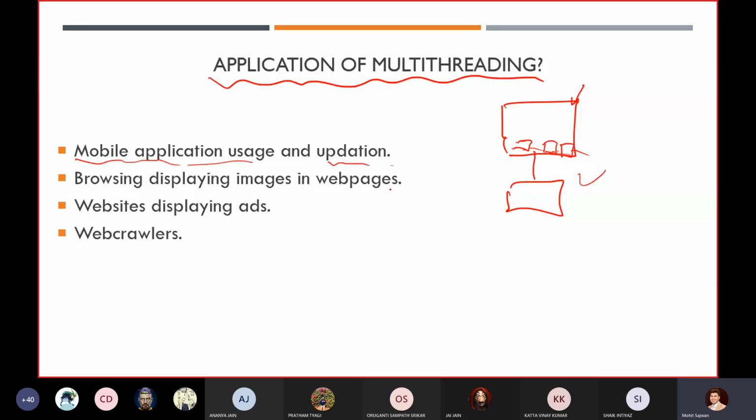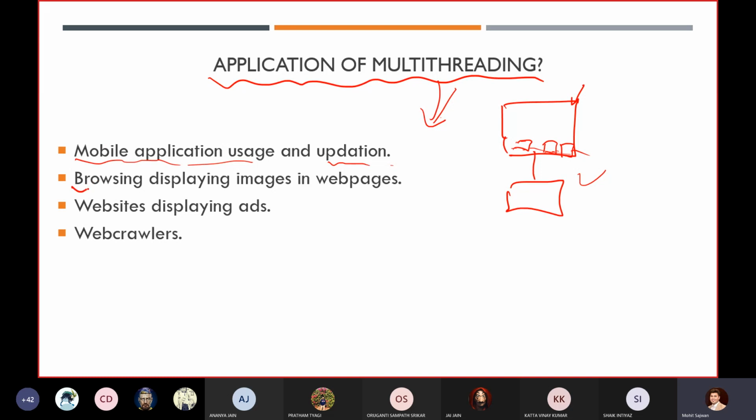Simultaneously, both tasks are performing on our mobile. So this is an example of multitasking. We always want to perform multitasking, so we achieve it using the concept of multi-threading.